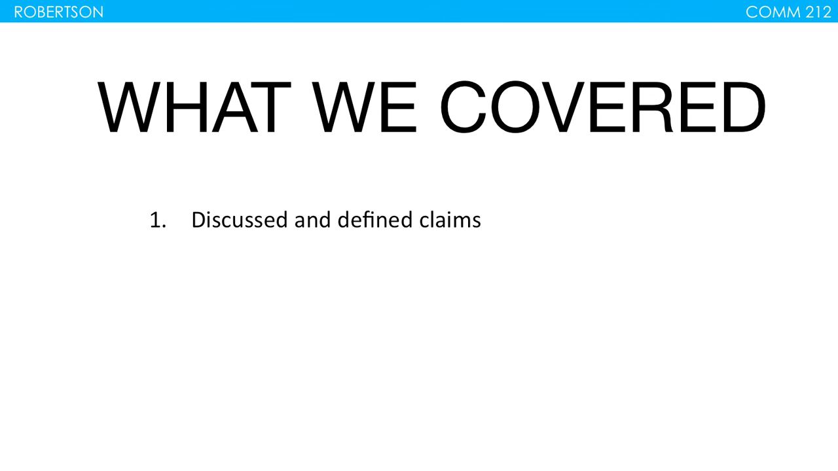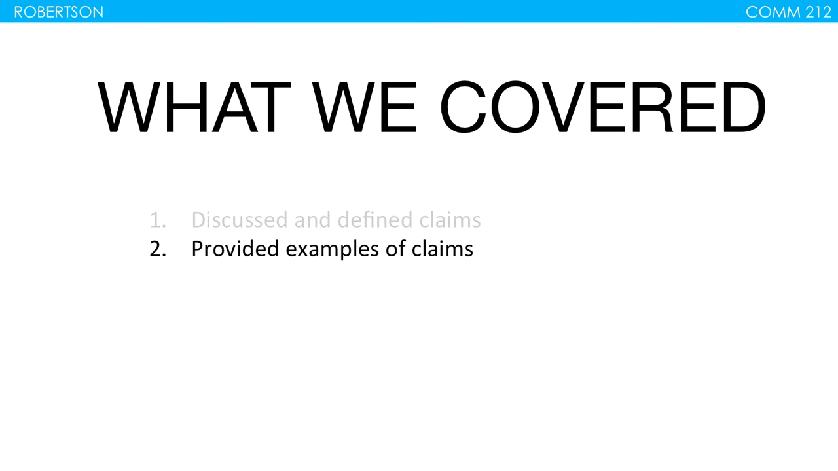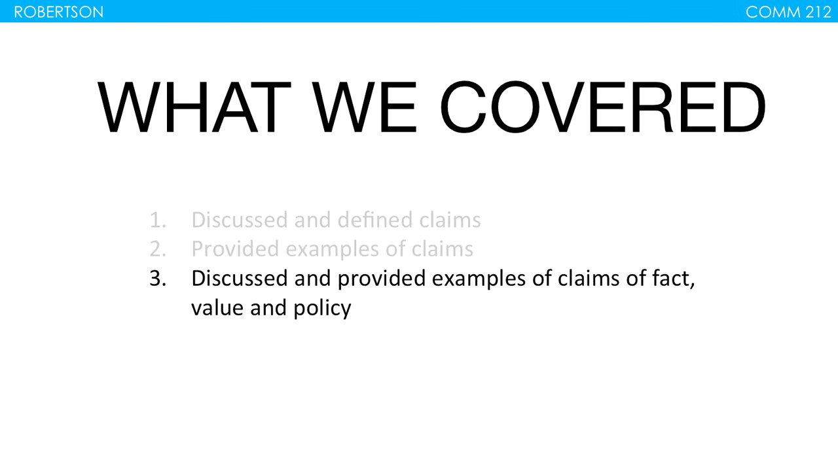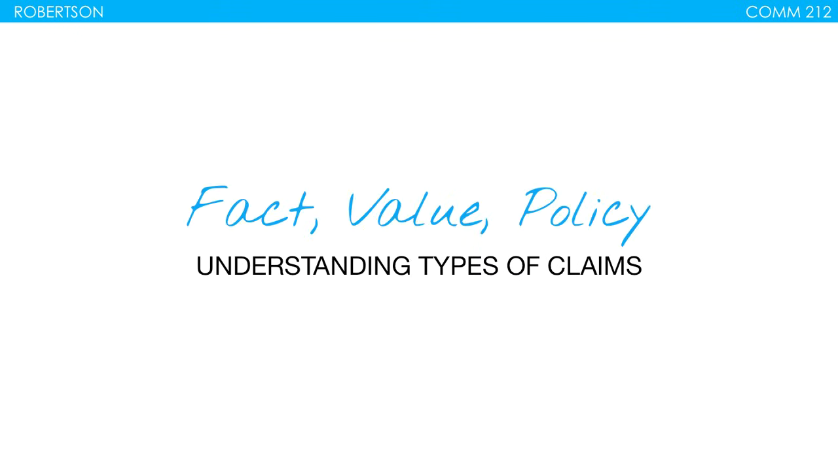Okay, so what we covered, we discussed and defined what a claim is. We provided examples of different types of claims. After that, we discussed and provided examples of claims of fact, claims of value, and claims of policy. And then we went back through and we labeled all those different claims. Okay, so this was a lecture discussion on claims of fact, claims of value, and claims of policy.